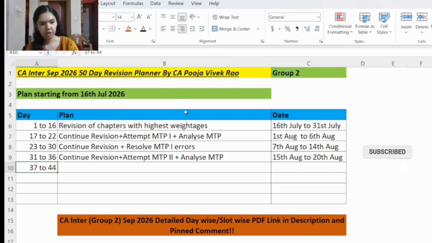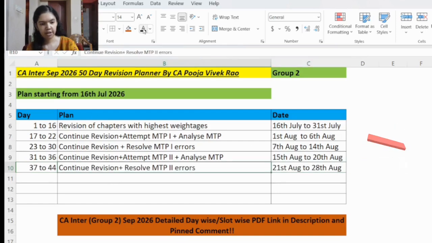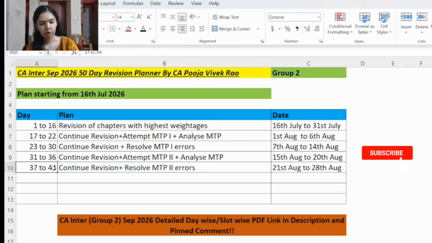Then day 37 to day 44, that is 21st August to 28th August. So here, if any other chapters are left, you will revise those. And after analyzing MTP2, if you come across any more errors, you can resolve them. So ideally, when you give MTP2, most of the errors will be resolved. But still, if any errors are pending, or if you are confused about any areas, or if you come across any new errors, please resolve those during these days.